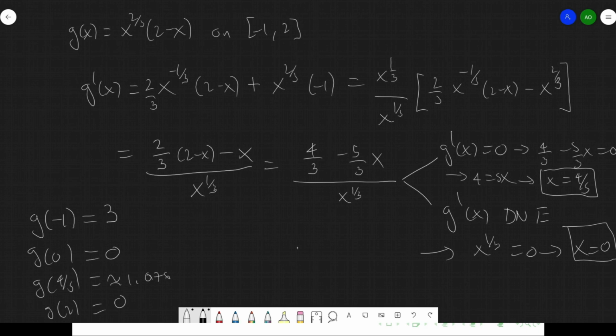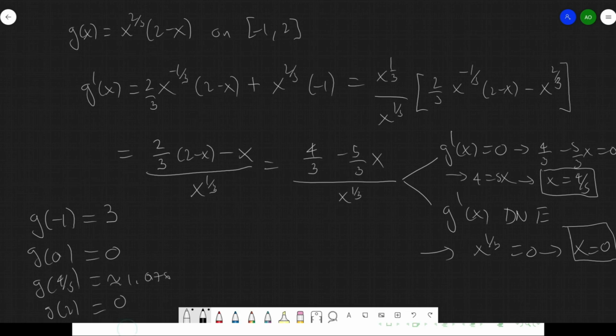And so comparing, you can see that obviously 4/5 is not going to be a minimum, because we have these zeros at the endpoints. Since the maximum is at one of the extremes, then the minimum is likely to be in the interior. And so 0 becomes the candidate for the absolute minimum. Of course, this 4/5 is going to be a local maximum inside, but it's not the absolute maximum. The absolute maximum still is going to be this 3.